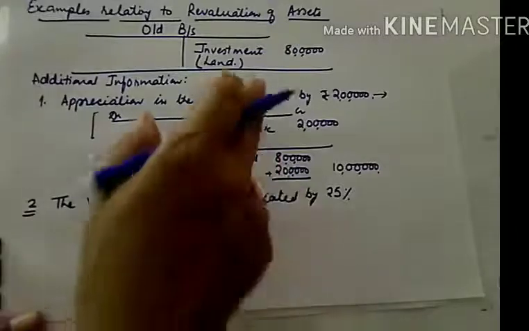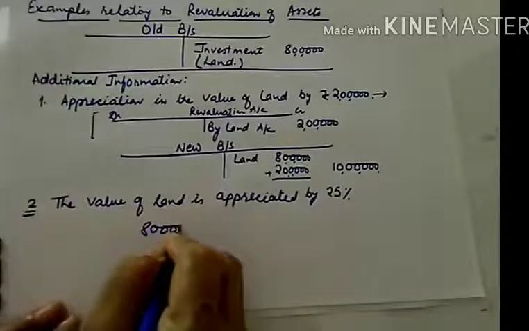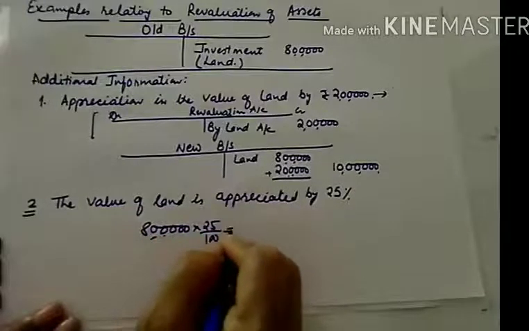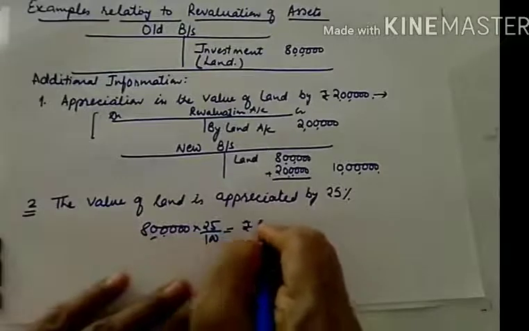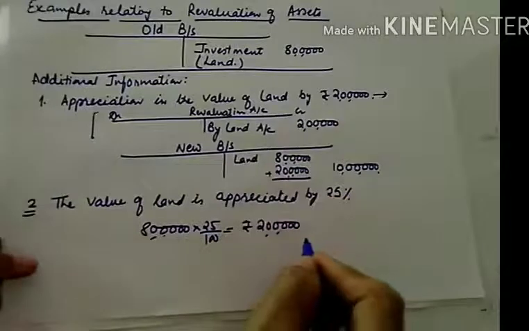So what will happen in this case? In this case we'll calculate 25% of 8 lakhs. So let us calculate 25% of 8 lakhs, 1/4, it will be 2 lakhs. Again the same thing, but in a different way it is being presented.